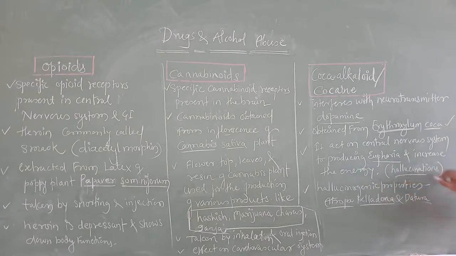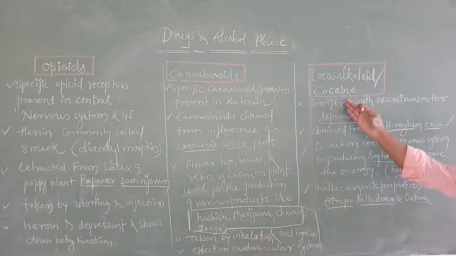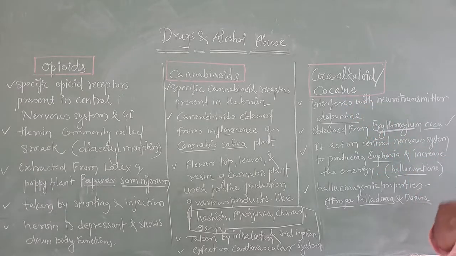And next I have written here hallucination. Hallucination means that when a person takes cocaine, he starts to think beyond his limits. Something that is not happening, he thinks it is happening. If I use cocaine, I may think beyond my limit, assuming myself to be the American president or the Prime Minister of India.